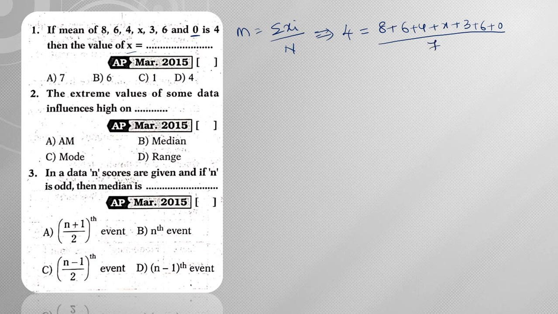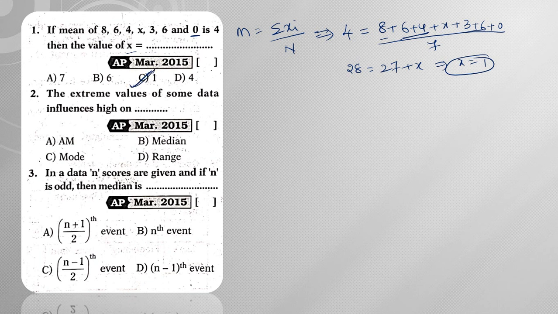So when you do cross multiplication, 7 4s are 28 is equal to, 6 plus 4 is 10, 3 plus 6 is 9, 9 plus 8 is 17, 17 plus 10 is 27. So 27 plus x, which is nothing but, x is equal to 28 minus 27, which gives me the value as 1. Hence the value of x is 1.